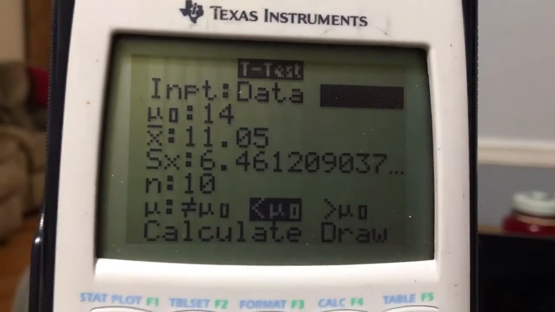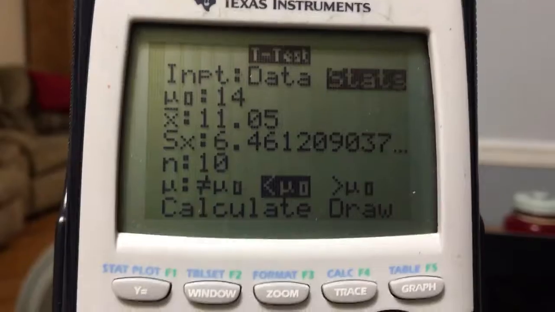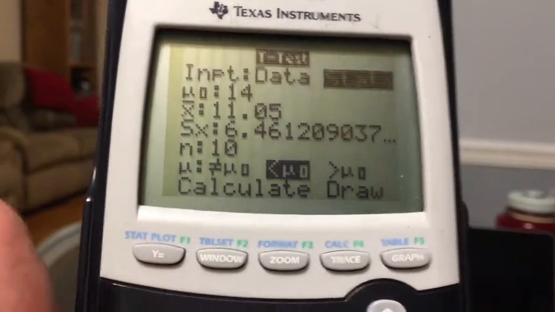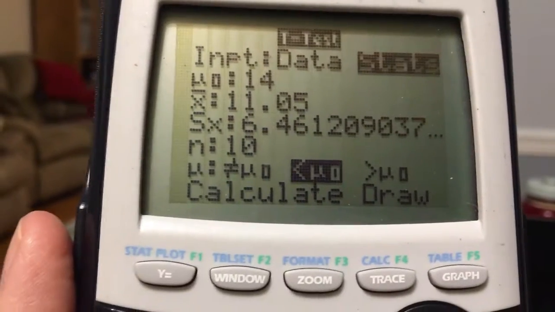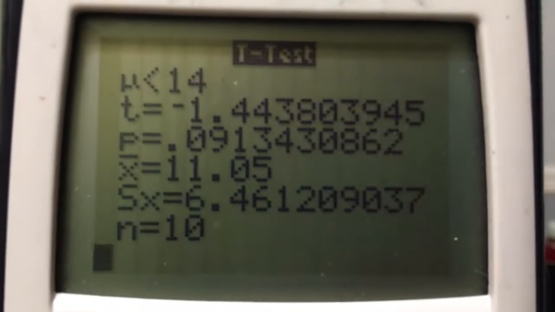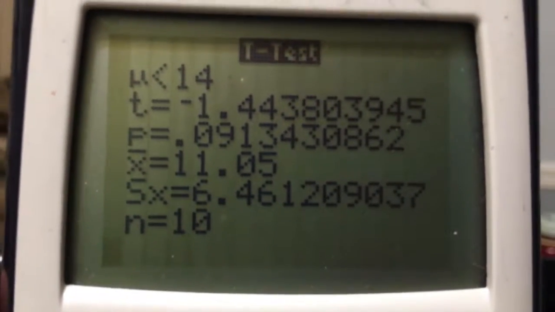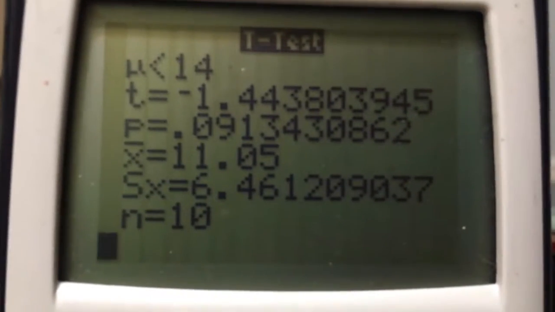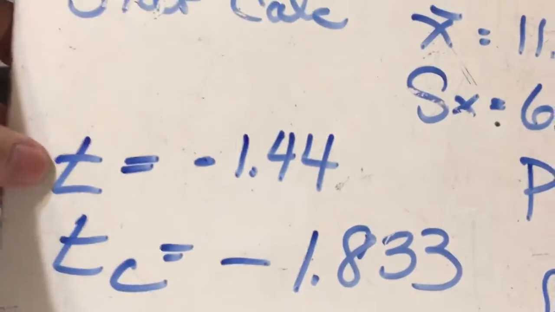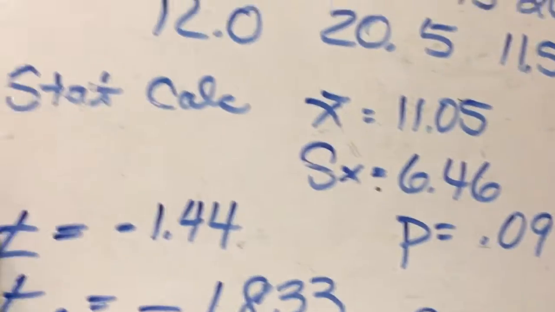And now we go to our t-test. T-test, all of my data is already there. I entered it, and I'm using less than instead of not equal to there. And then I go down to calculate. You see that at the top I've got my t, which is my test statistic of my own data, negative 1.444, and my p-value 0.0913. There's my test statistic and my p-value over there. And now I need to make my decision.